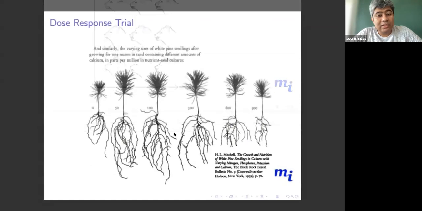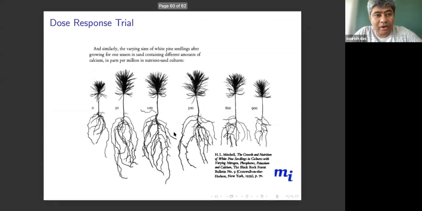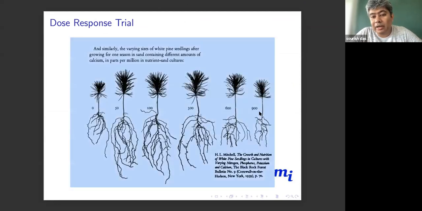This is an interesting plot of a dose response trial. 1, 2, 3, 4, 5, 6 seedlings after growing for one season in sand containing different amounts of calcium. So calcium 0, 50, 100, 300, 600, and 900.